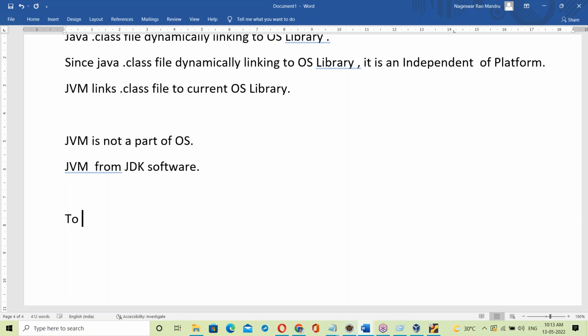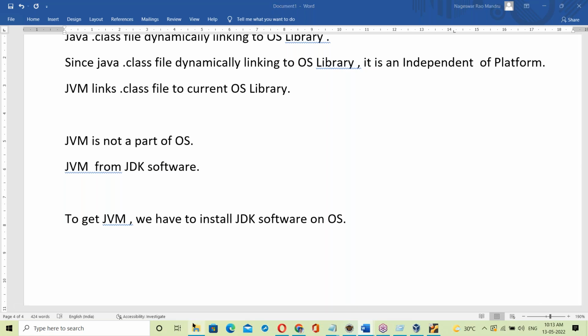So how do we get JVM? To get JVM, we have to install the JDK software on the OS. Once the JDK software is installed, we get the JVM automatically.